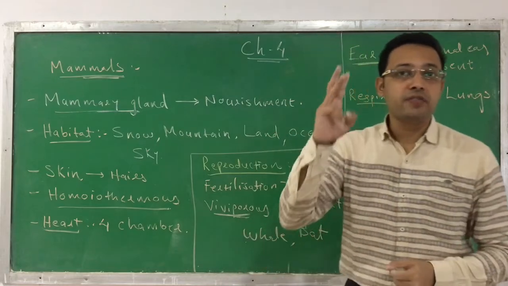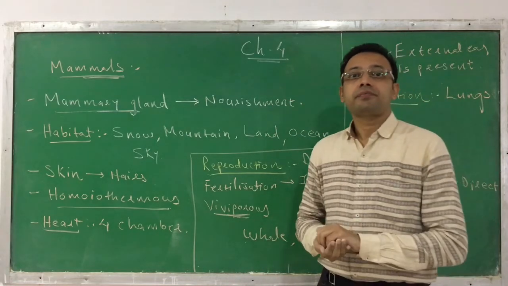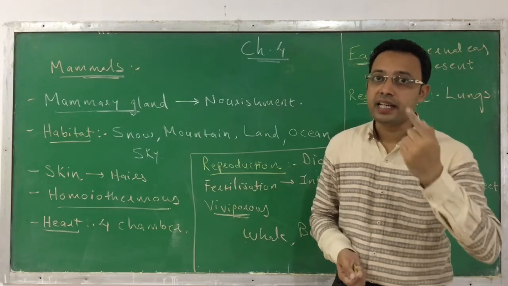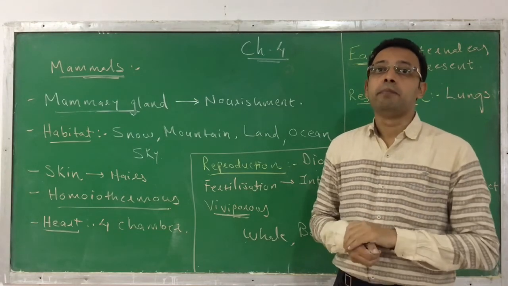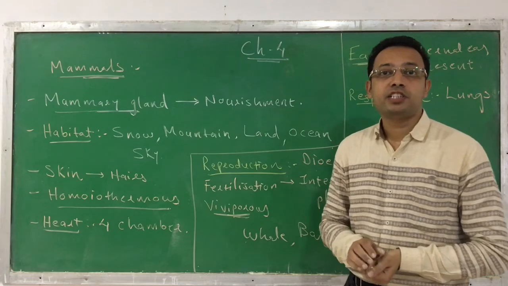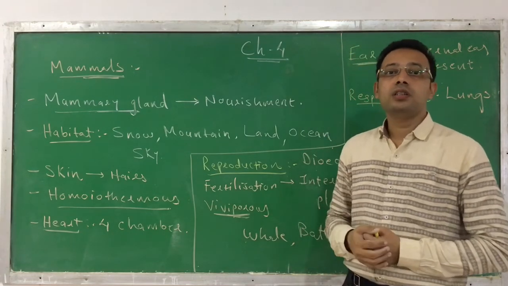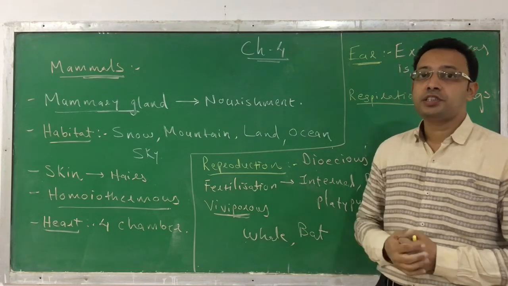So today we have discussed 3 classes. First, reptiles. Second, aves, and next is mammals. So here we are ending chapter number 4, Animal Kingdom. In the next session, we will start with another chapter.